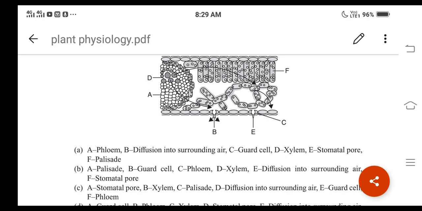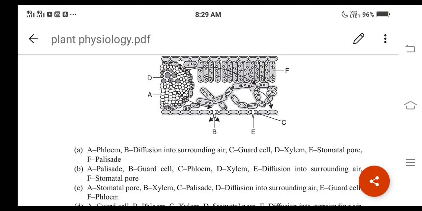A indicates phloem, then B indicates diffusion into surrounding air, then C indicates guard cell, then D indicates xylem. Then E indicates stomatal pore, then F indicates palisade tissue, right? While studying anatomy, you have studied about the palisade cells.